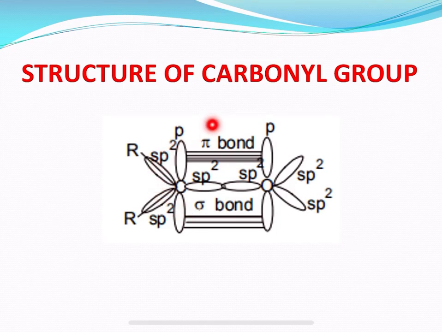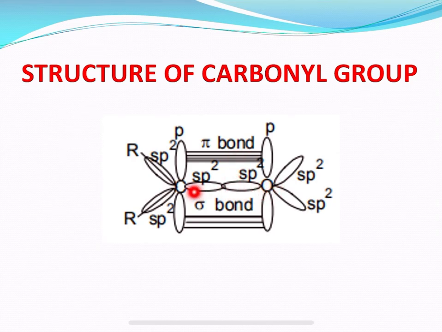If we observe the representation which I am showing here, the carbonyl group is composed of one strong sigma and one weak pi bond. Both the carbon and oxygen atoms are sp2 hybridized. The carbon oxygen sigma bond is formed by the overlap of the sp2 hybridized orbital of carbon with the sp2 hybridized orbital of oxygen.